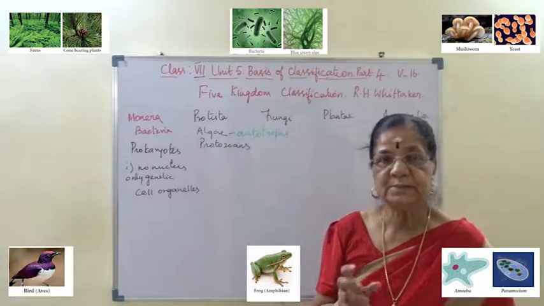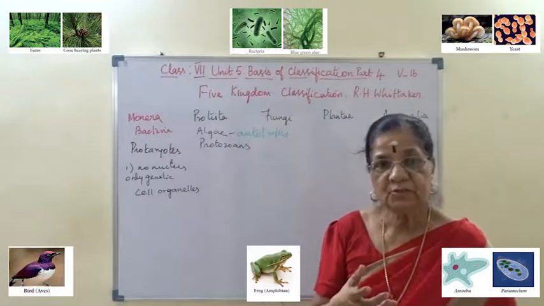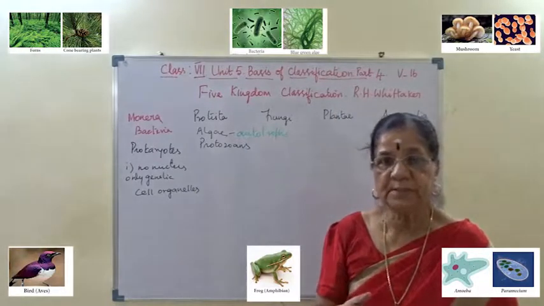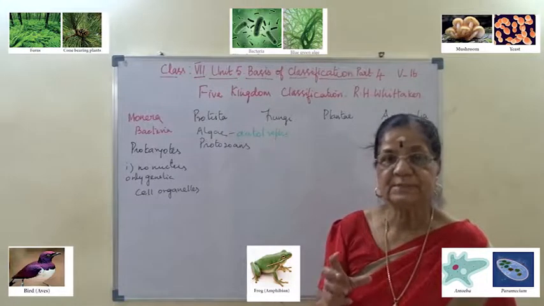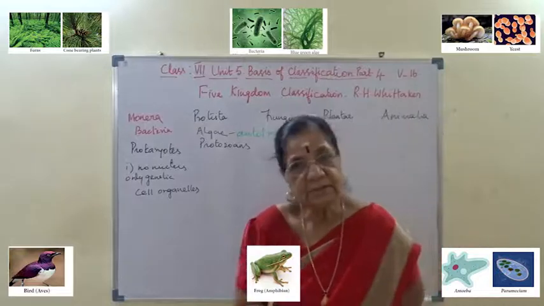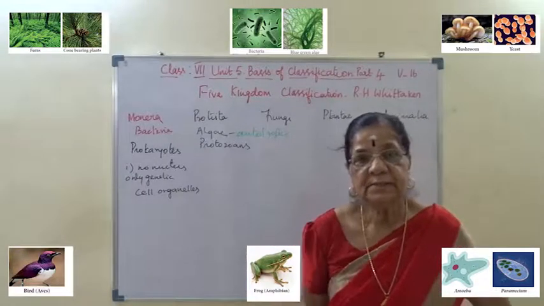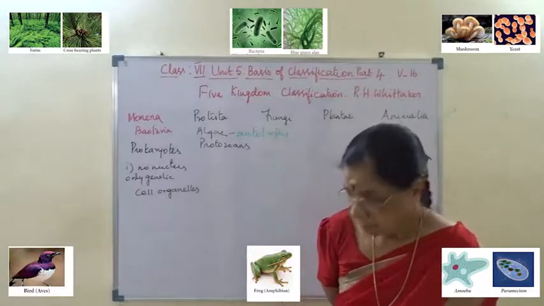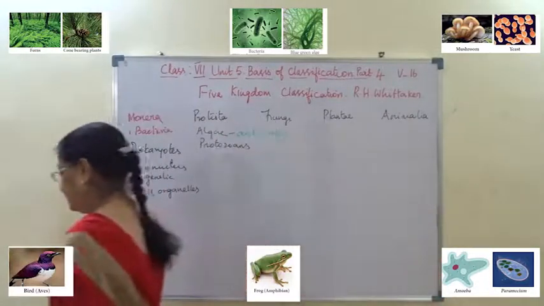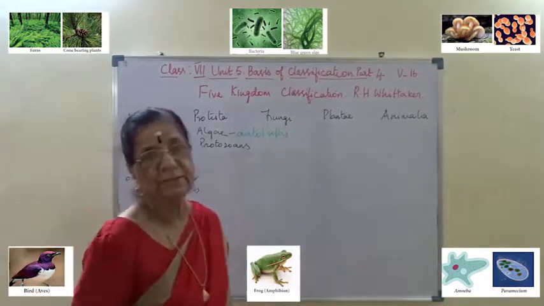The contractile vacuole is meant for osmoregulation. The food vacuole takes part in nutrition. That is for the amoeba. Paramecium is also a unicellular protozoan and it reproduces by binary fission.